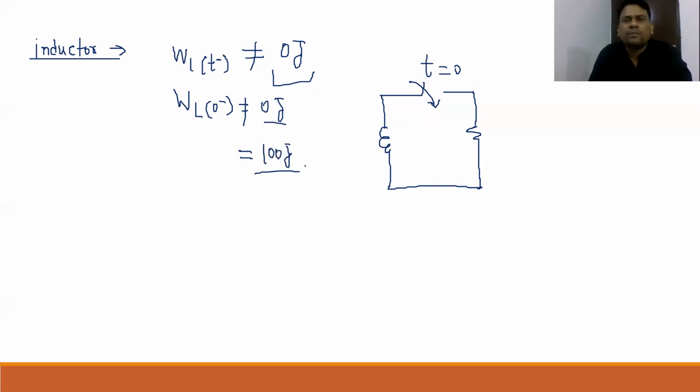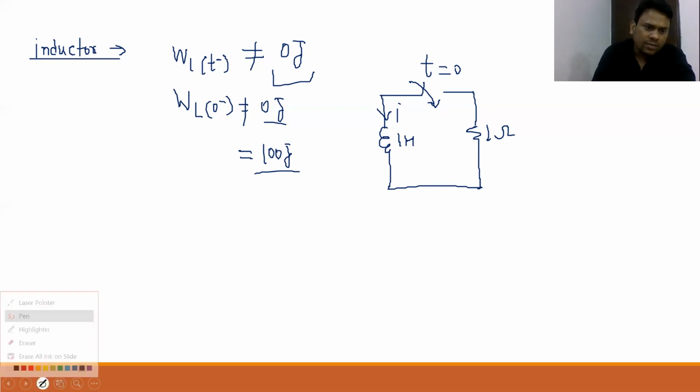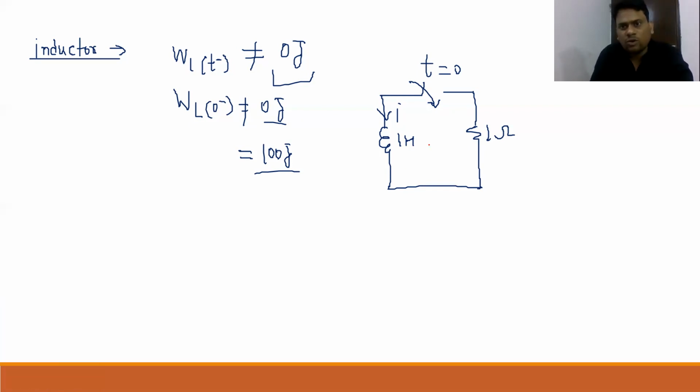Okay, job is done. Now the initial direction of current in the inductor is given like this, the value of inductance is 1 Henry, this resistance is 1 ohm, and that switch is going to close at t equal to 0. Now see, in this particular circuit your inductor is already charged, and once your switch is on, then this inductor will work as a source for this resistance. And we know inductor does not allow sudden change of current.